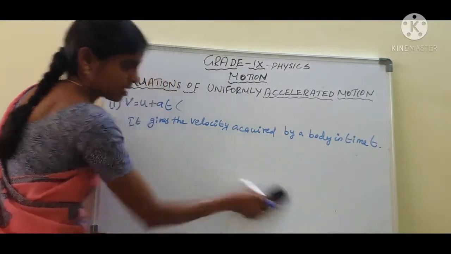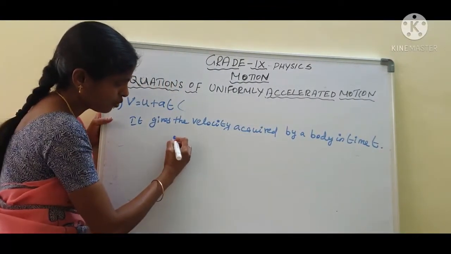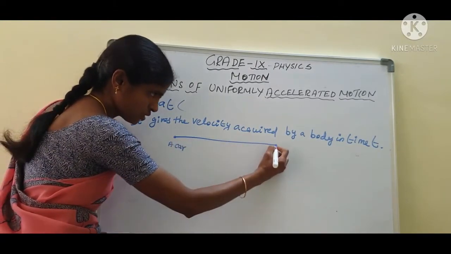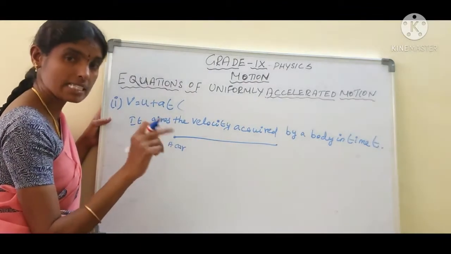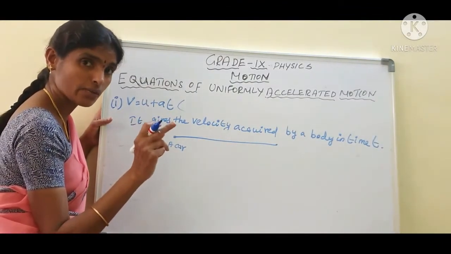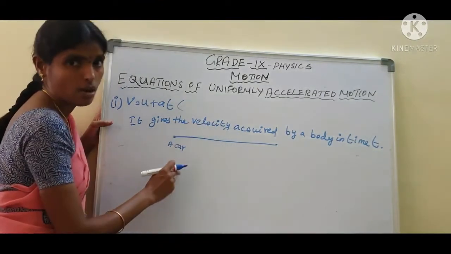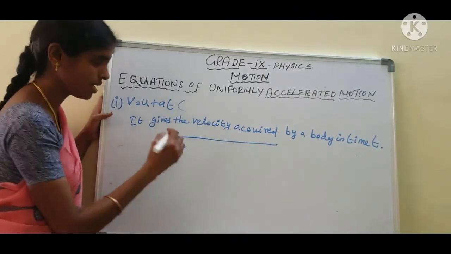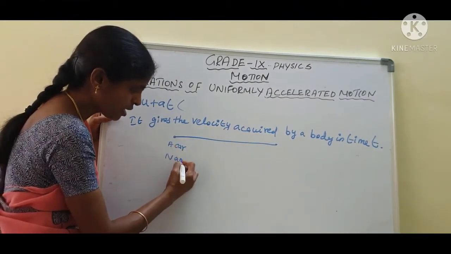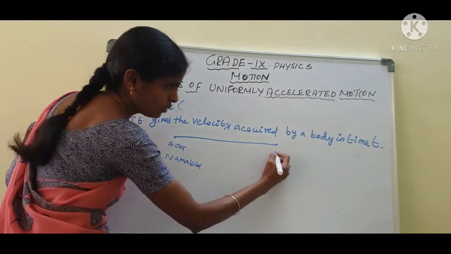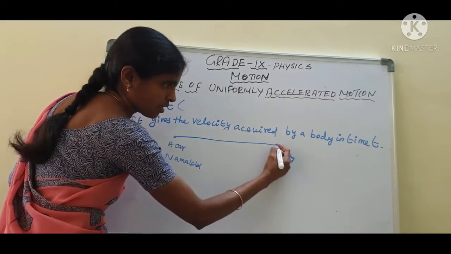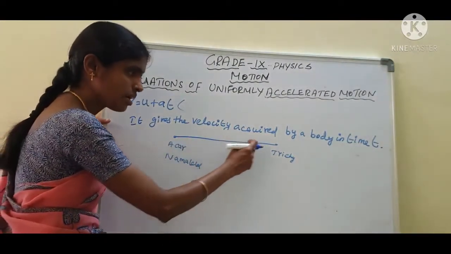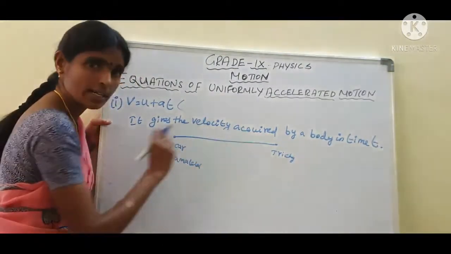See here, already I have explained one example. A car is moving from this place to this place. What is the first equation meaning? We find out the velocity of the object. A car is moving from Namakkal to Trichy. What is the velocity of the car at a particular time?